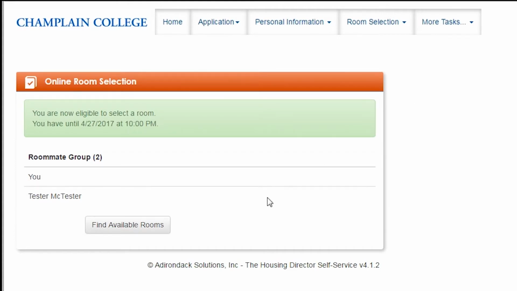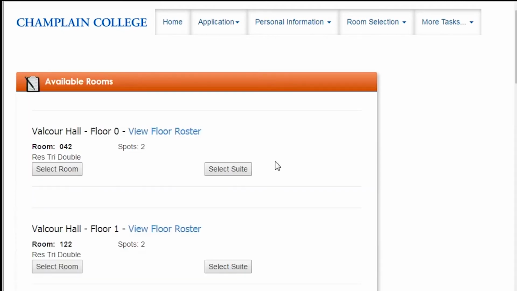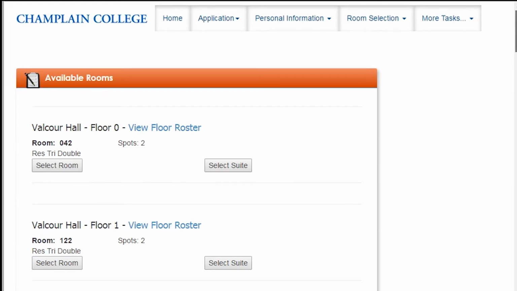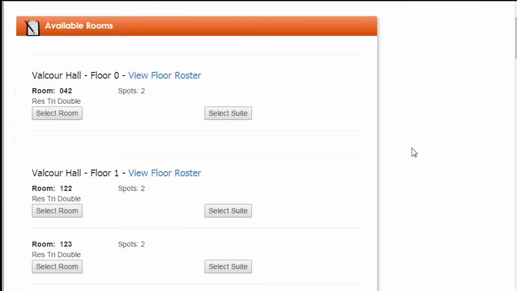When you are sure that these are the people you want to live with, go to Find Available Rooms. Here you will have a list of rooms that match your size or greater. So if you are in a double, you can see doubles, triples, quads, quints, or anything above. But if you're in a triple, you cannot see doubles. If all of the large rooms are filled, be sure to have a backup plan so you can get into the smaller rooms. When you find a room you want, you can select the room on the left.